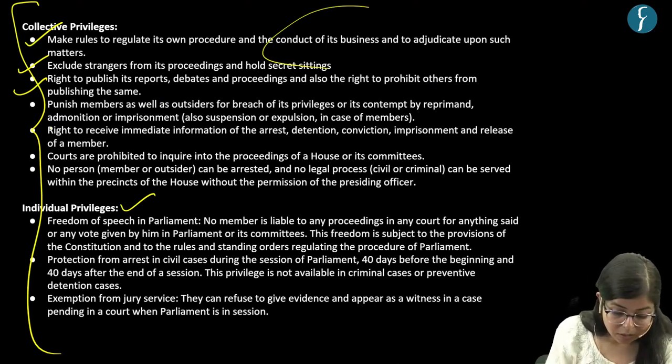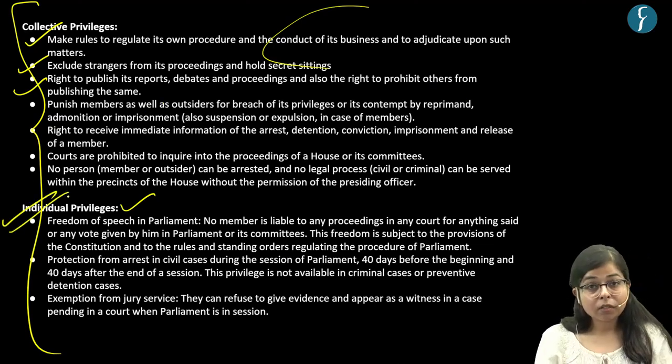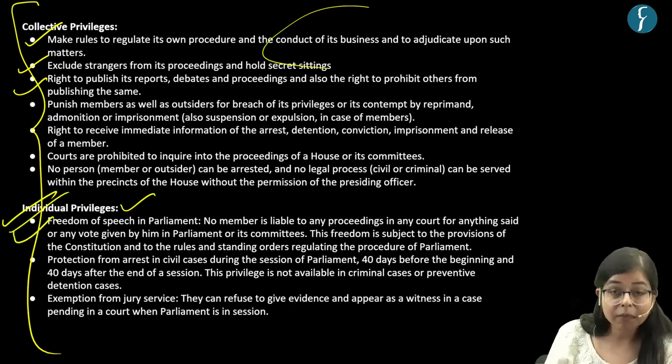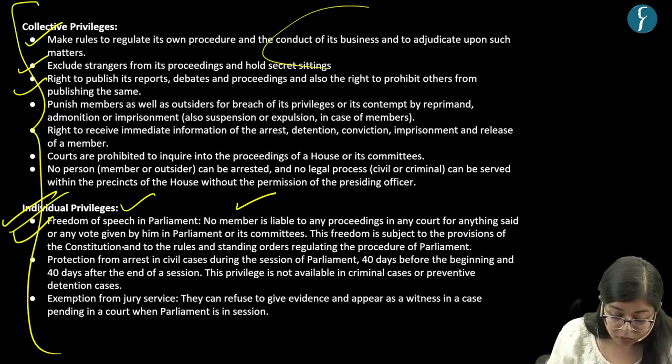And along the same lines, there are individual privileges also, like there is freedom of speech in the Parliament, and in that sense, no member of Parliament is liable to any proceedings in any court for anything he or she has said or for any vote given by them in Parliament or its committees.